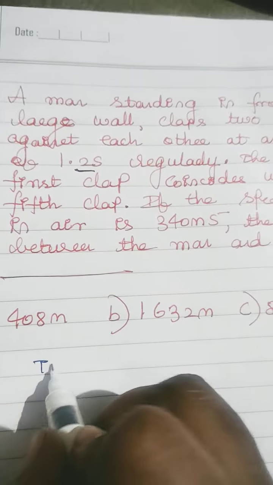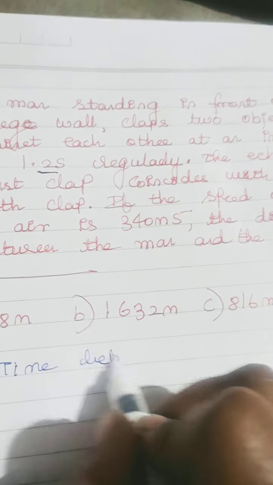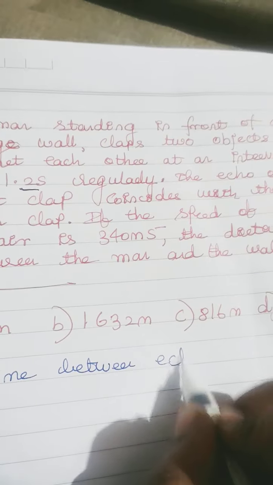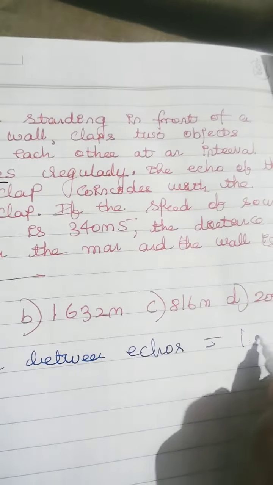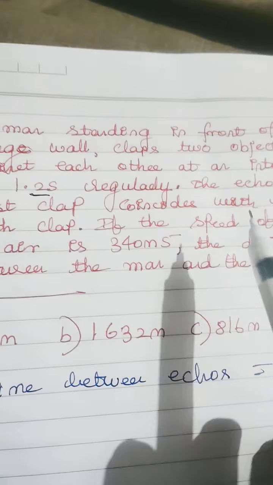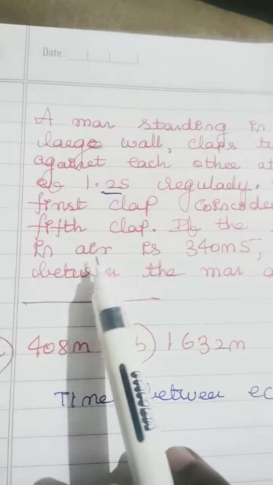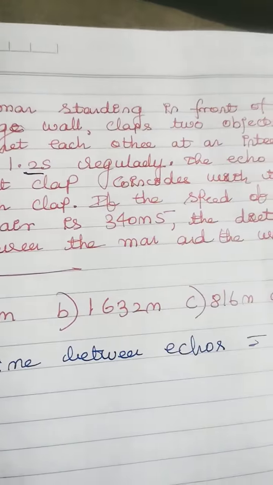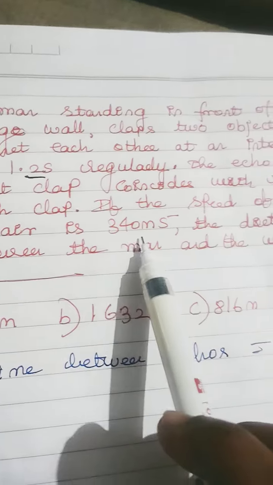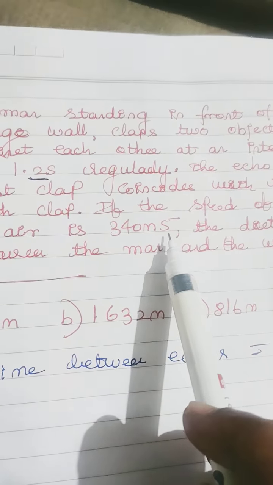So, the time between echoes is equal to 1.2 seconds, given. Also given, the echo of the first clap coincides with the fifth clap. The speed of sound is also given, 340 meters per second.